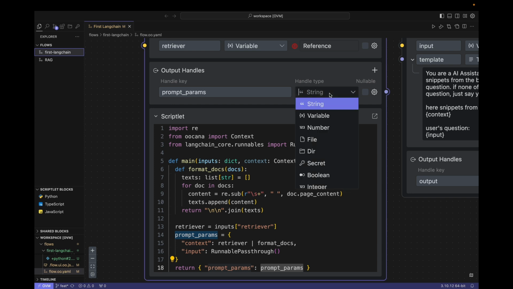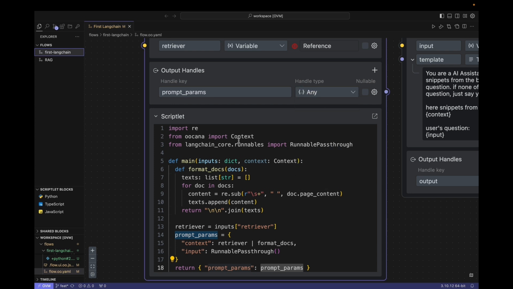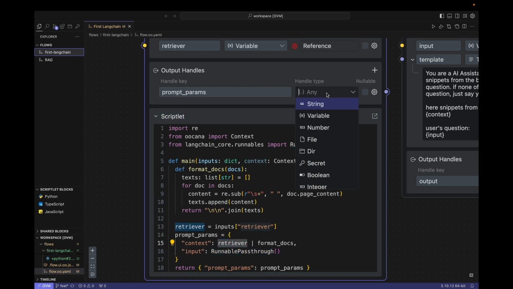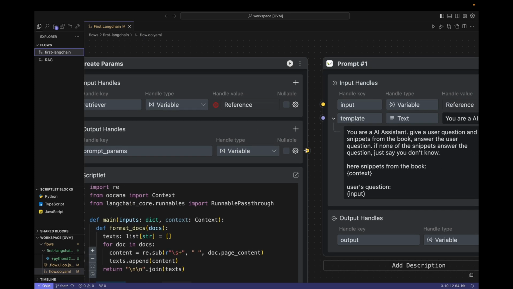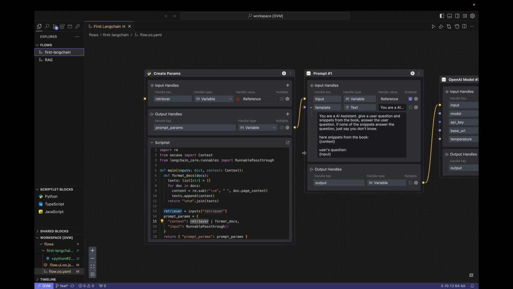So, what is its type? Just like in the previous video, set it to any? No, because the input field of this dictionary is a runnable pass-through object. I must ensure that OOMOL will not serialize it when passing it, so the type here must be variable. Connect them together so that this object can be passed intact to the downstream block.